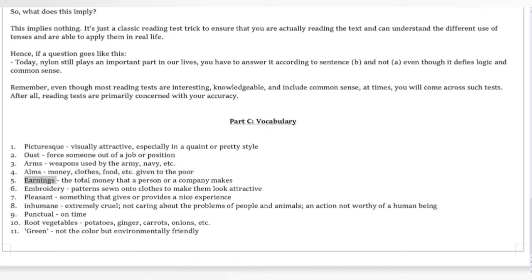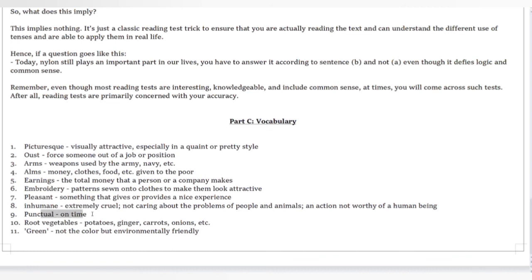Number 5 is earnings. The total money that a person or a company makes, usually in a year, is earnings. The total money that you or a company or an organization makes, that's earnings. Embroidery, number 6. Patterns sewn onto clothes to make them look more attractive. So we saw what is embroidery. Pleasant is something that gives or provides a nice experience. It's an adjective, pleasant. Inhumane, number 8. Extremely cruel, not caring about the problems of people and animals, an action not worthy of a human being. Something like that can be described as inhumane.